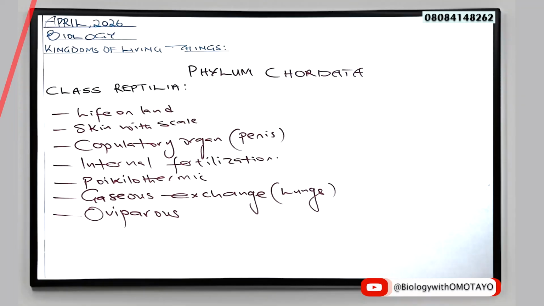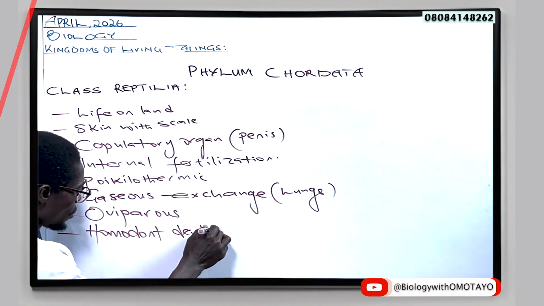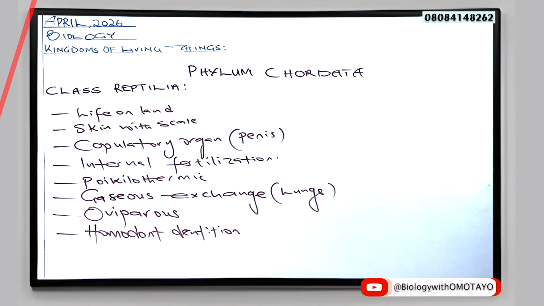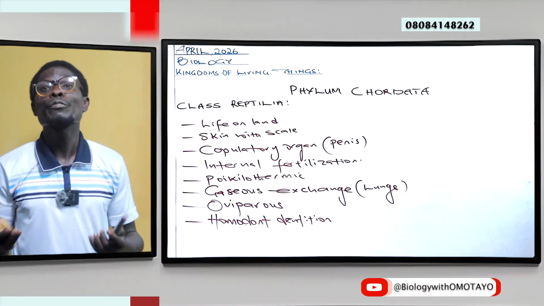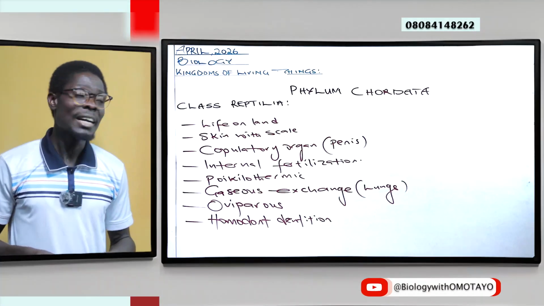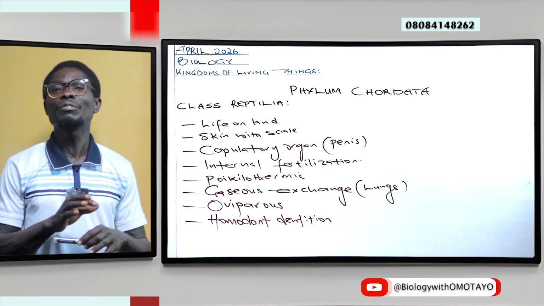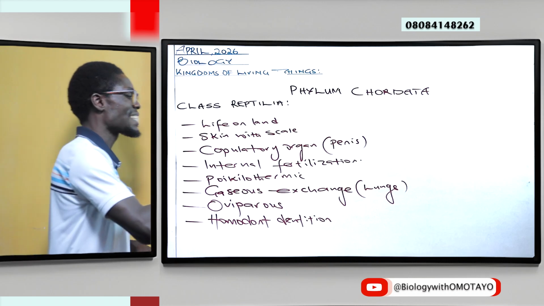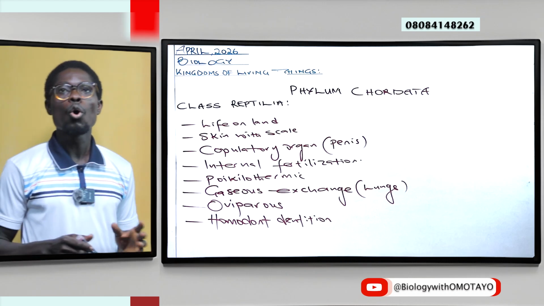They have what is referred to as homodentition. That is, they have a set of teeth that enables feeding. However, the set of teeth here is not differentiated. They are the same all through.